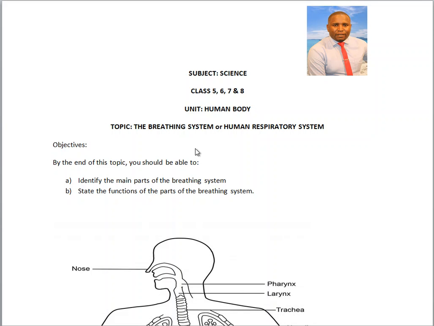So probably after this topic, you will understand how coronavirus is affecting you, because I know you've read from papers, you've watched in the news, you've heard people speak about it and how people are having difficulty in breathing.